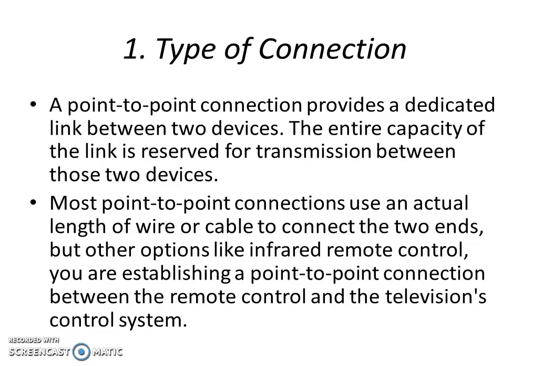But there are other options like an infrared remote control, where you are establishing a point-to-point connection between the remote control and the television control system. This is a wireless one. Infrared remote control with the television is a wireless connection. And if you are establishing a single wire between two nodes, then it is known as a wired connection.